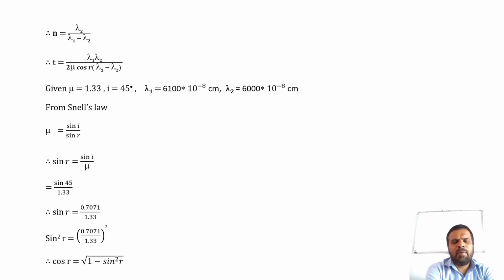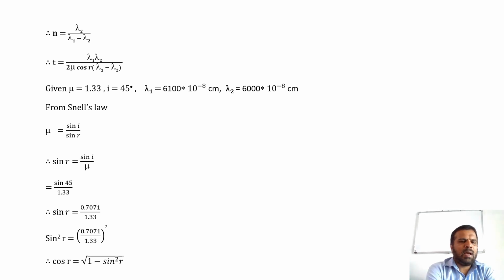From Snell's law, mu is equal to sin i divided by sin r. Therefore, sin r is equal to sin i divided by mu, that is equal to sine of 45 degree divided by 1.33.